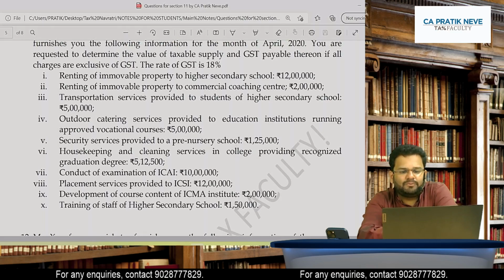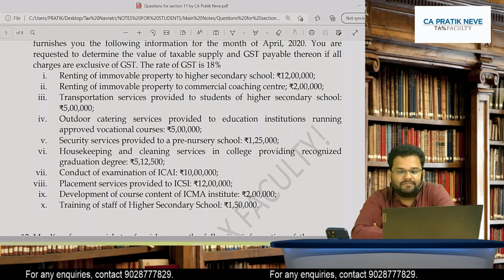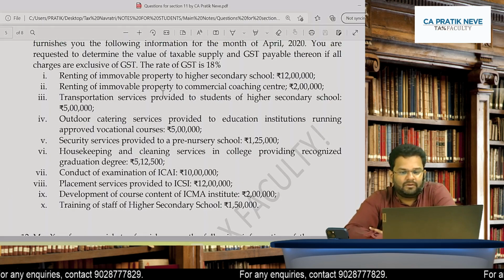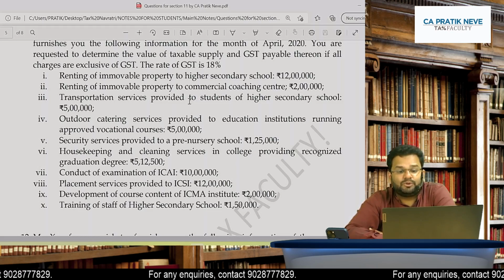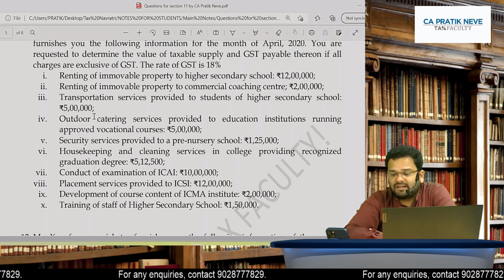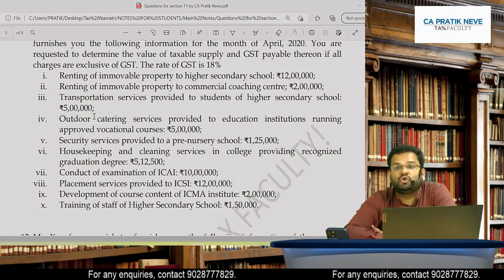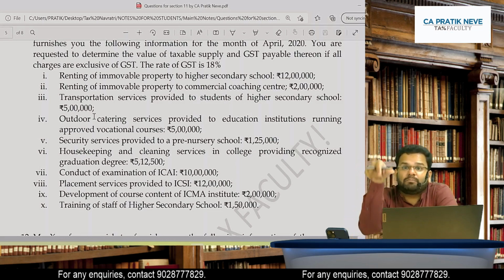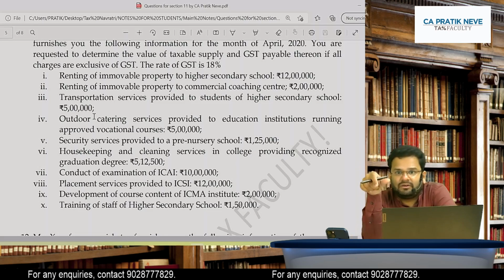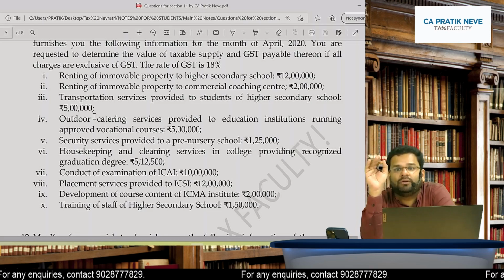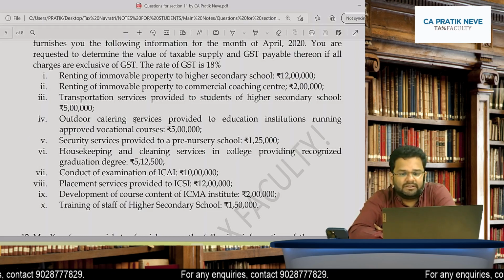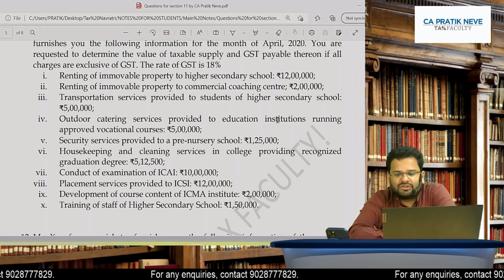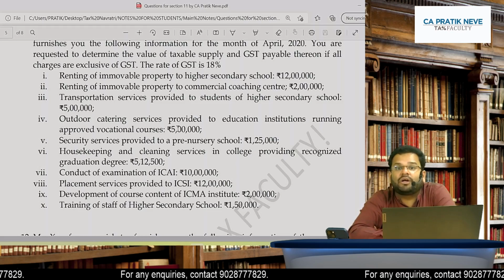Renting of immovable property to commercial coaching center. What happens with this? This is also taxable. Transportation services provided to students of higher secondary school. So, inward supply of transportation to higher secondary school is exempt. Outdoor catering services provided to education institutions running approved vocational courses.